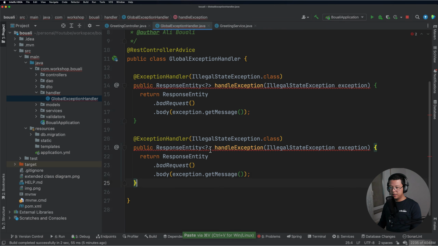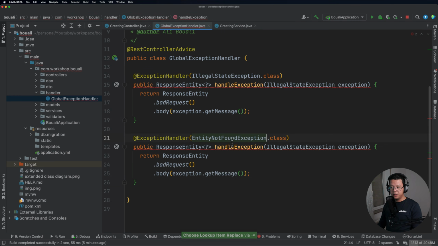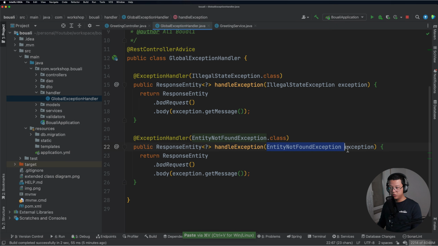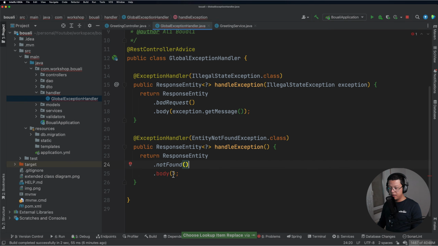Here, for example, I want to handle the entity not found exception. If I need the exception, I can pass it here. Otherwise, I can just remove it. I don't need it, so here it will be not found, and the body would be something.